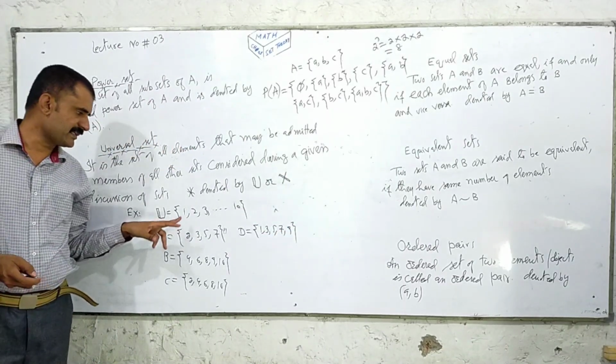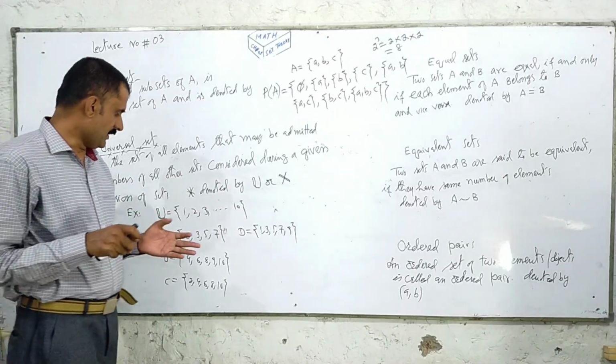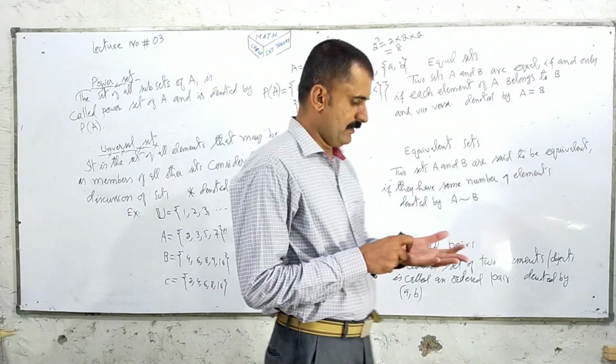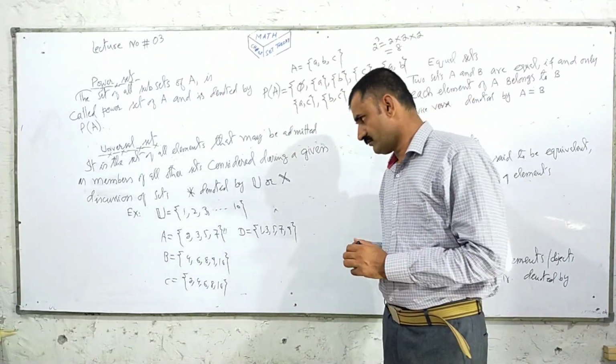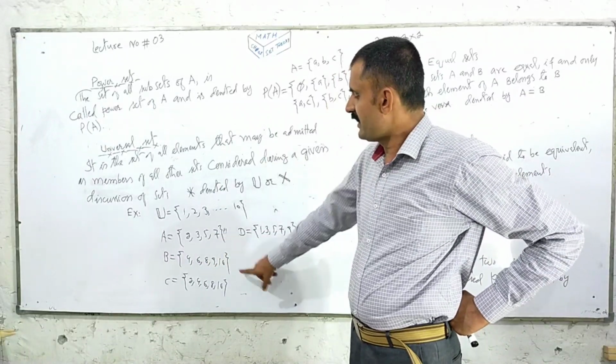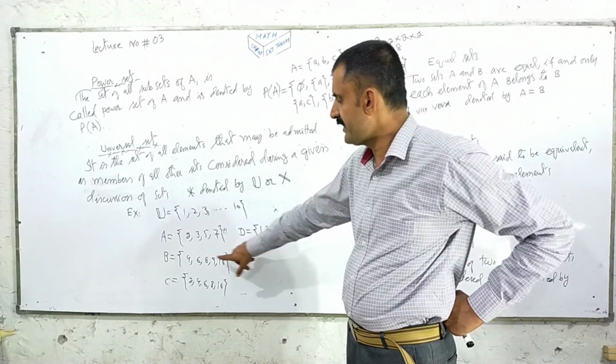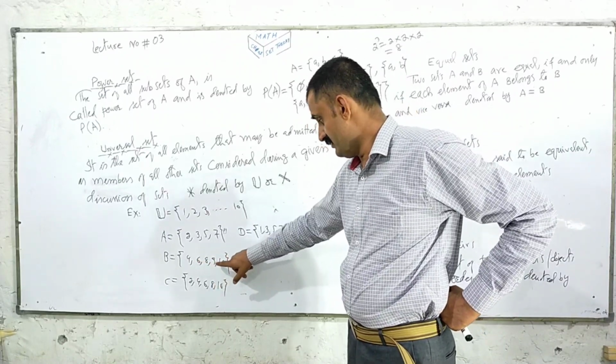I write the example universal set 1, 2, 3 up to 10. Here I am discussing the set of prime numbers between 1 and 10: 2, 3, 5, 7. Set of even numbers between 1 and 10. Set of composite numbers between 1 and 10.